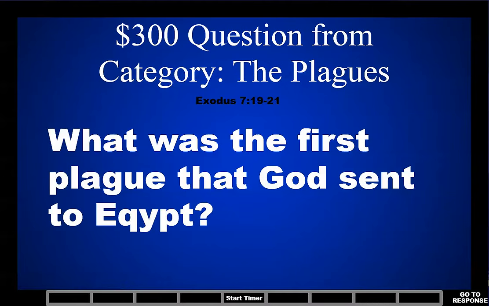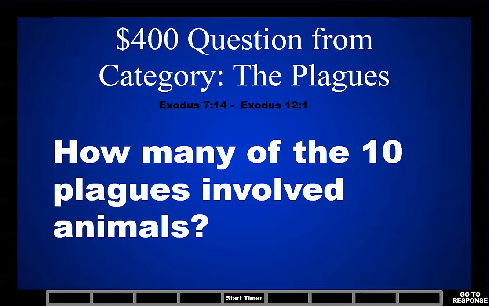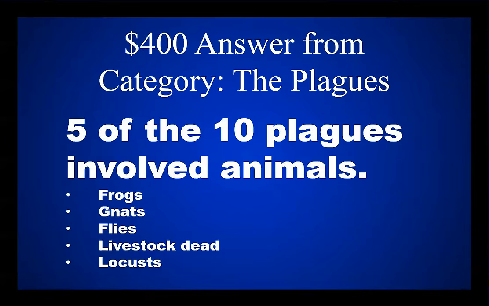$300 question from the category the plagues. What was the first plague that God sent to Egypt? God turned water into blood. $400 question from the category the plagues. How many of the 10 plagues involved animals? 5 of the 10 plagues involved animals. There were frogs, gnats, flies, the death of livestock, and locusts.